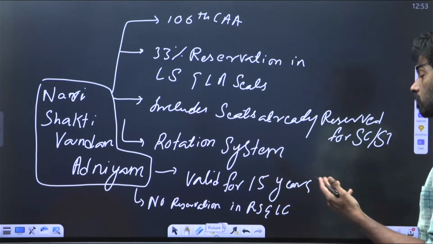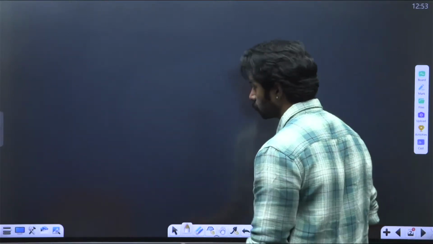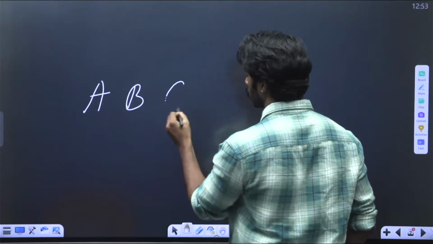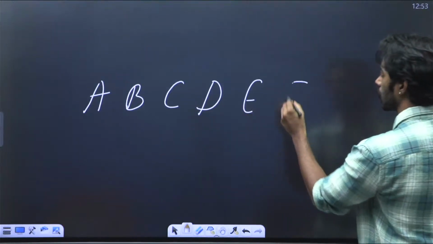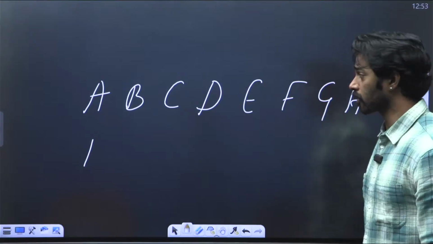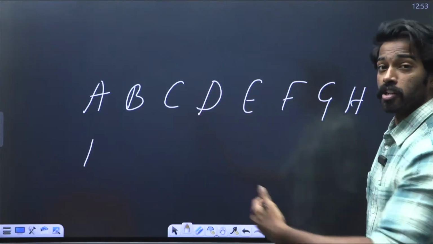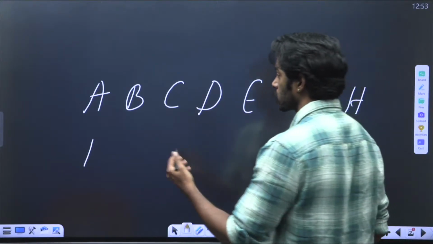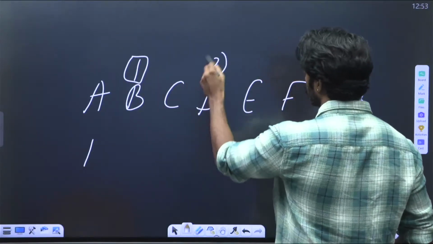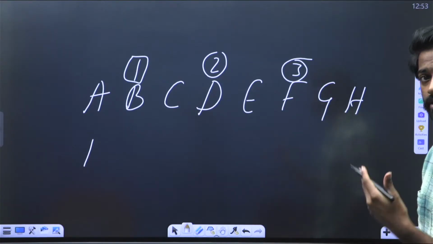And there's a rotation system. I'll explain the rotation system in a very simple manner. Let's say there are 9 constituencies: A, B, C, D, E, F, G, H, I. As there is 33% reservation, in the first cycle, B, D, and F will get reservation, because 33% of 9 is 3.